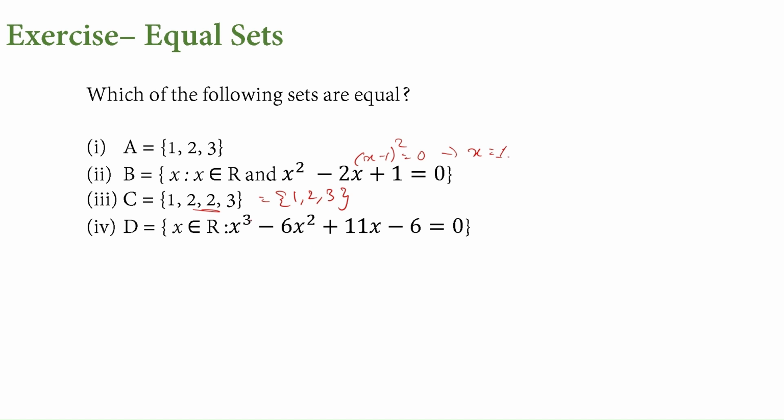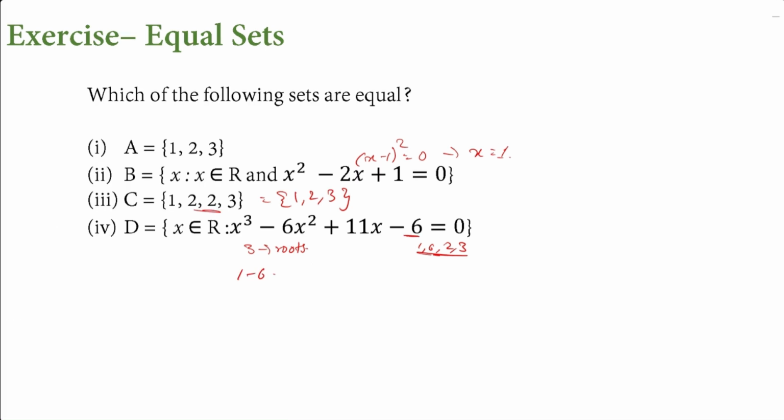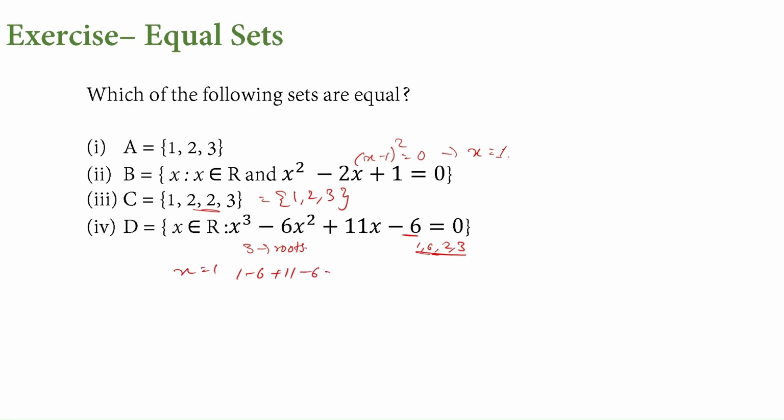It is an equation with degree 3, which means it should have three roots. But what are those three roots? We can check. Here we have 6, so 6 is 1 times 6, and 2 times 3 is 6. So if we use these numbers, keeping x is equal to 1, we get 1 minus 6 plus 11 minus 6, which is 0. In a similar way, for x is equal to 2, it is 8 minus 24 plus 22 minus 6, and if we subtract 30, this is again 0.